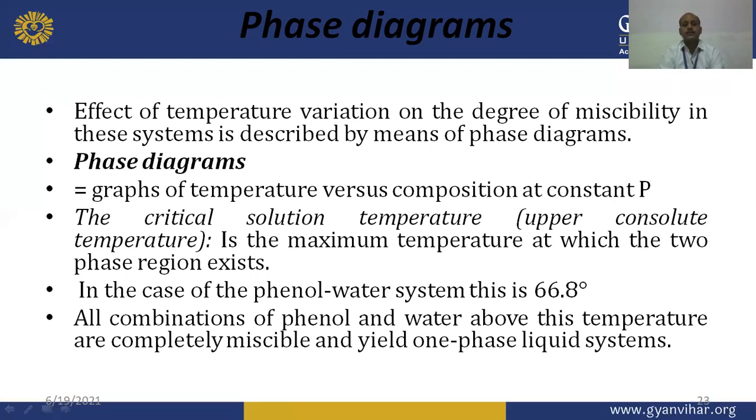All combinations of phenol and water above this temperature are completely miscible and give a one phase liquid system. So above the CST, or the upper consolute temperature, all combinations of phenol and water, although partially miscible in nature, are completely miscible and give one phase liquid systems.